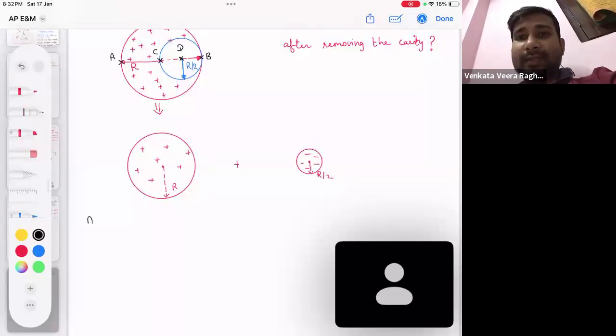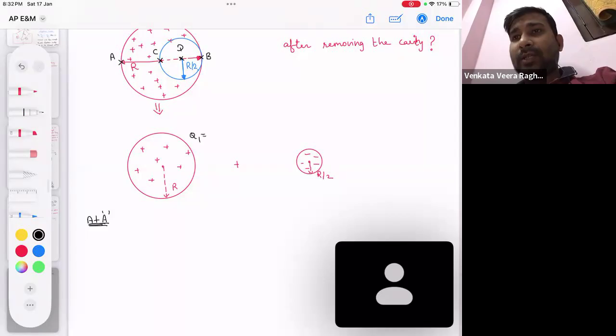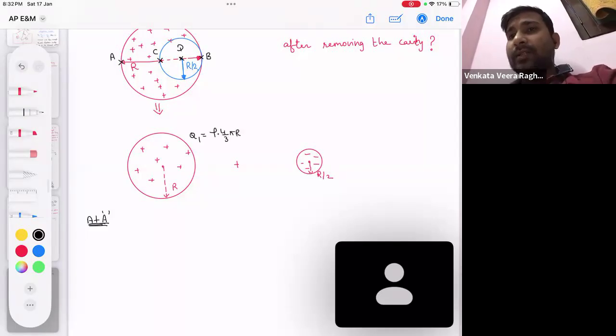Now, at A. Can you answer me? What is the charge of the bigger sphere? If I call this charge Q1, can you tell me how much it will come? Will it come density into 4 by 3 pi R cube?